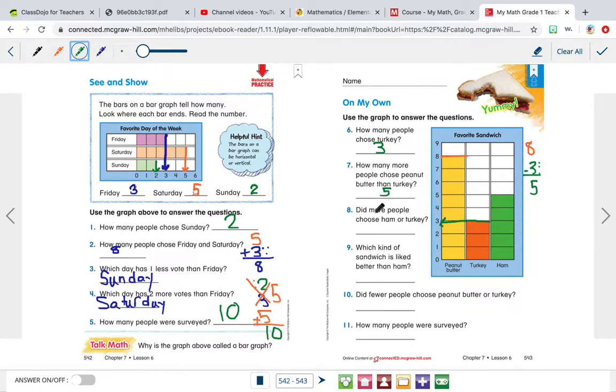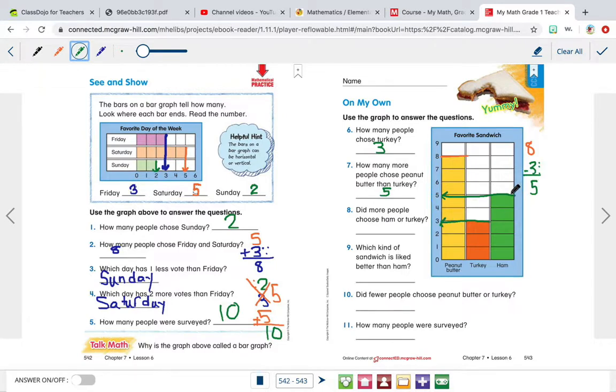Did more people choose ham or turkey? Well, let's see. I don't even have to look at the end. Look at this. Ham's bar is much bigger than turkey's bar. See how much taller it is? So we already know. So we can check right here just to make sure. We see that 5 people like ham, 3 people like turkey. 5 is the bigger number than 3.